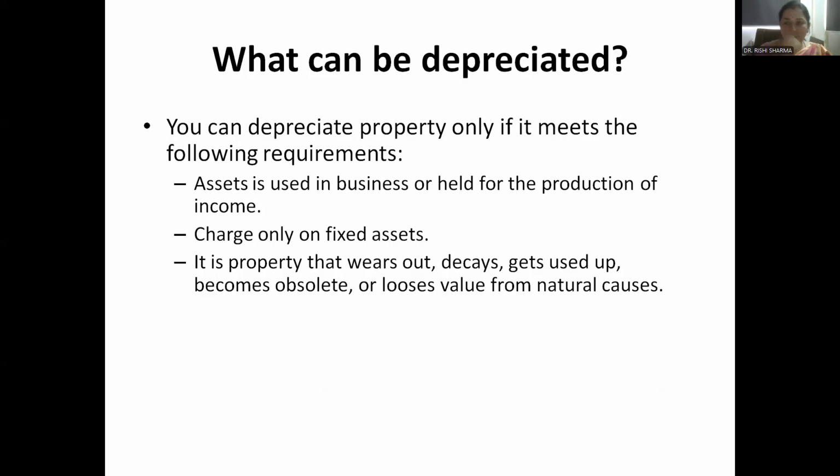It can be charged because of continuous usage, obsolescence, or natural damage.